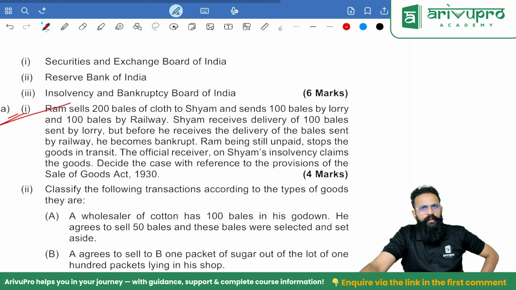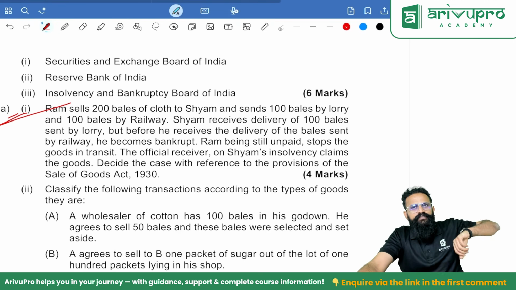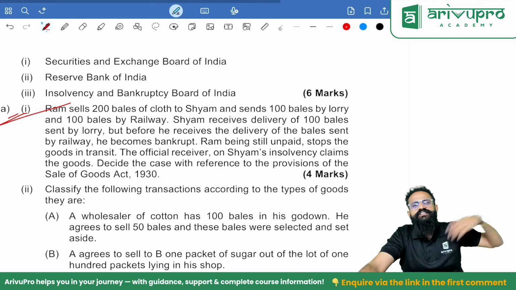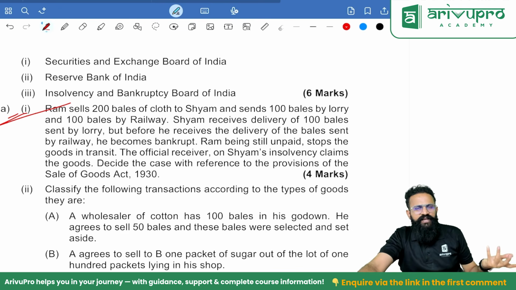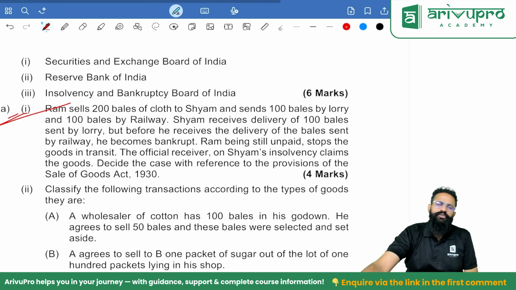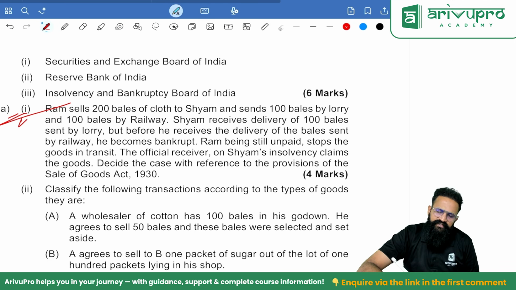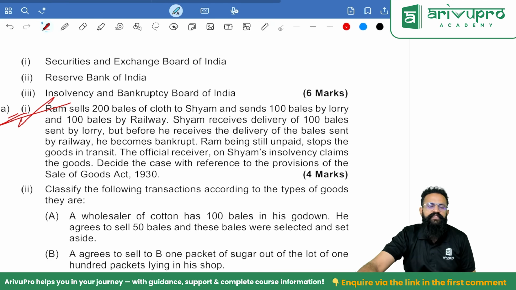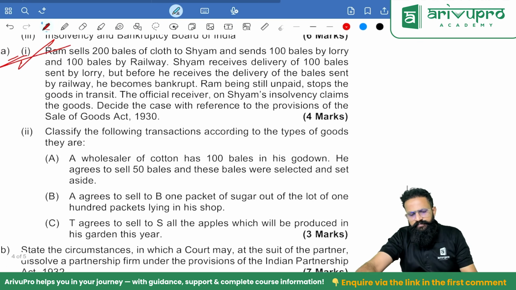So people, there is one whole contract. In that 100 was sent by lorry, 100 by railway. Lorry has reached, railway has not reached. The person has become insolvent. Can I exercise my right of stoppage in transit? Answer is yes. For the remaining goods in transit, I can exercise the right.